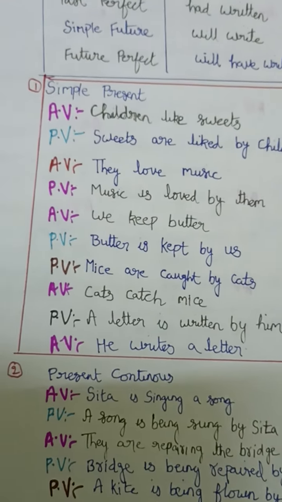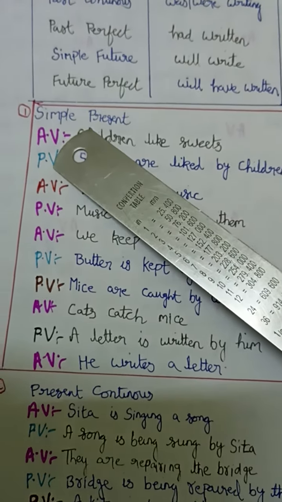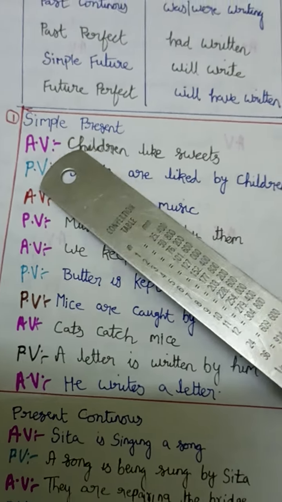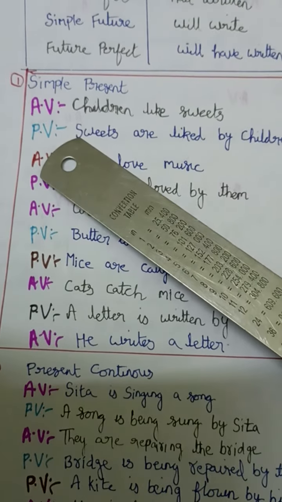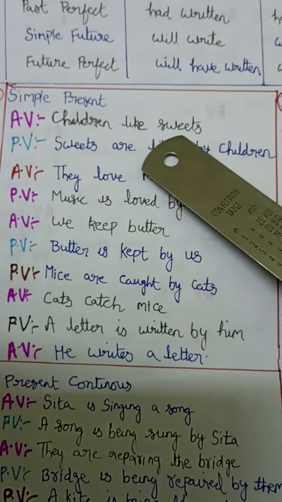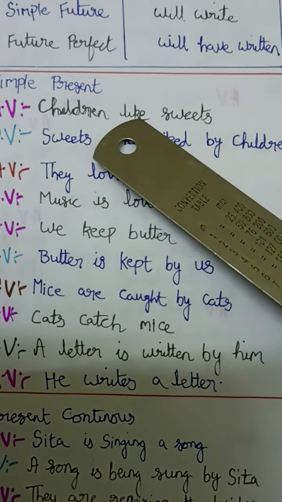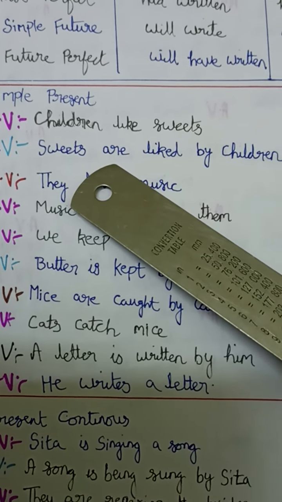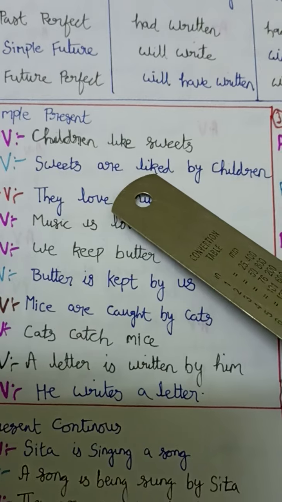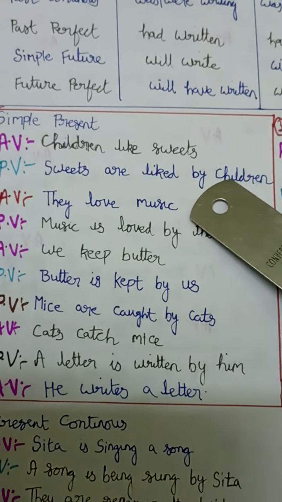Let us take one by one all the 8 tenses from active to passive or passive to active. If you see here, it is simple present tense. As we have already discussed, in simple present tense is, am, are should be added, and already we know that in all active or passive, passive or active, subject becomes object and object becomes subject. In this case, children like sweets. So sweets will come first. As it is plural, we are using are, because is, am, are can come, and we have chosen are because plural is given. Sweets are, and in passive voice it should always be V3. So liked. Sweets are liked by children.